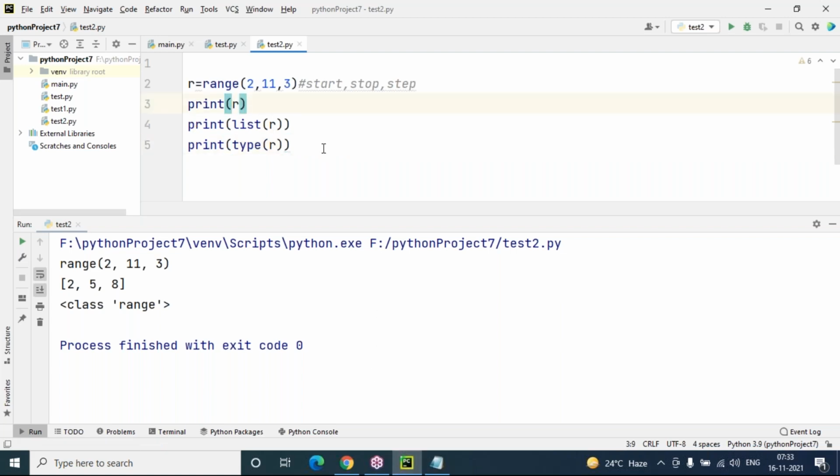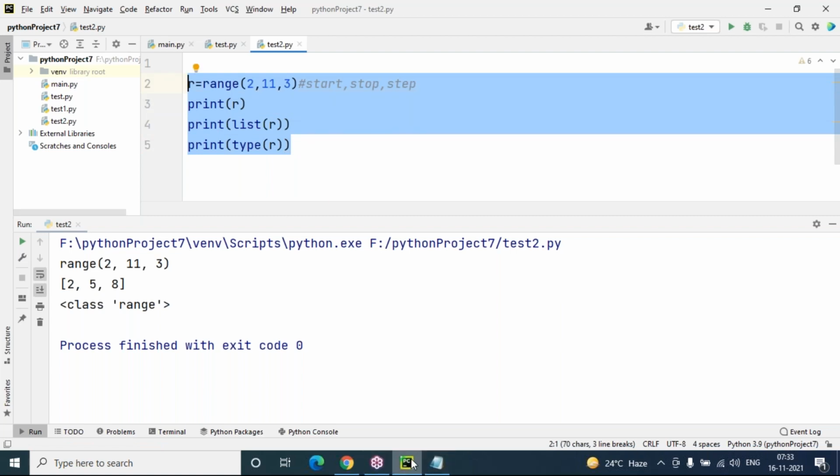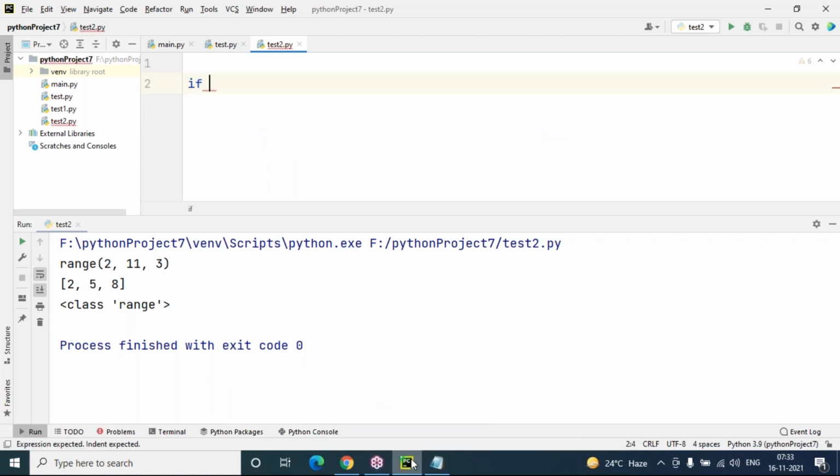Same here, I'm taking an if condition and I'm not going to use any brackets. If you want, you can use brackets and it will work fine, but it's not required. I'm just declaring the value here, i equals 100. Now you can see if i equals 100, I'm comparing, then colon, then press enter.